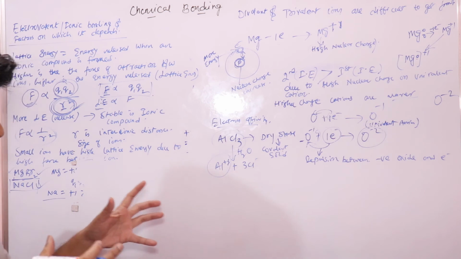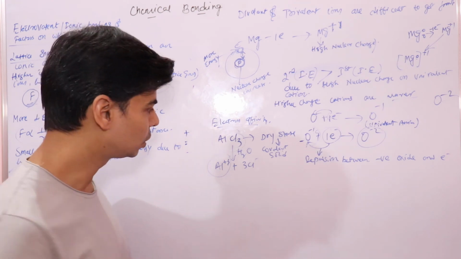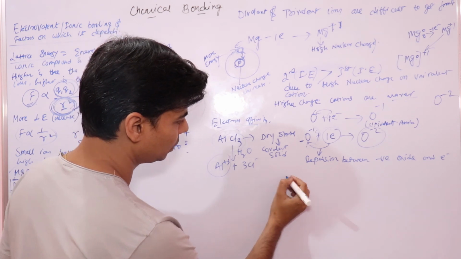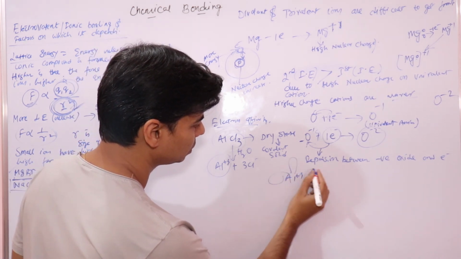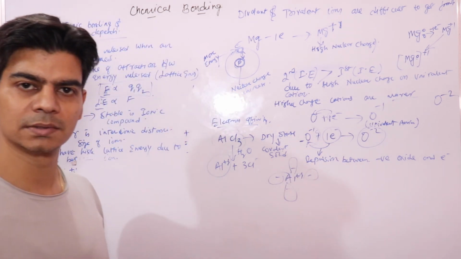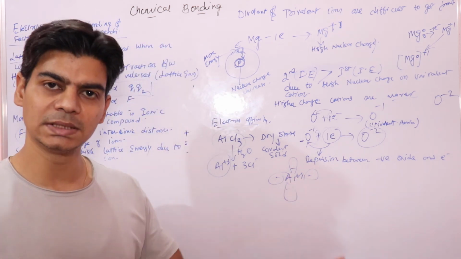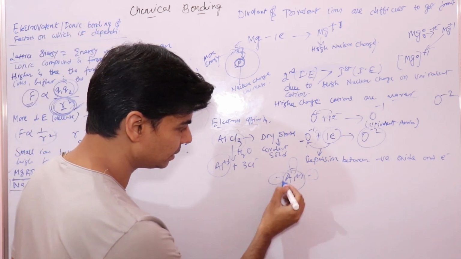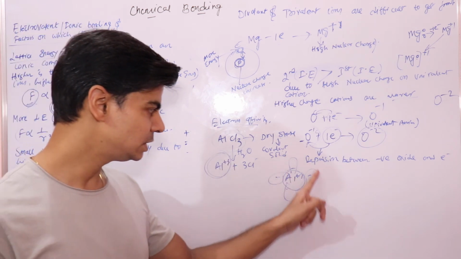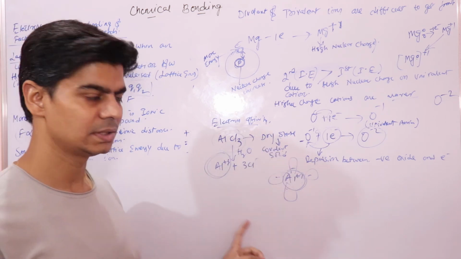How? One thing you might be aware of is that when an ionic compound is added to water, these aluminium ions are surrounded by water molecules, the negative end of the water molecules, and this is known as hydration of ions. This is hydration of the aluminium ion. Hydration of aluminium ions will release energy. The energy released due to this hydration would be enough to form this trivalent ion. So that is why this is an exception.